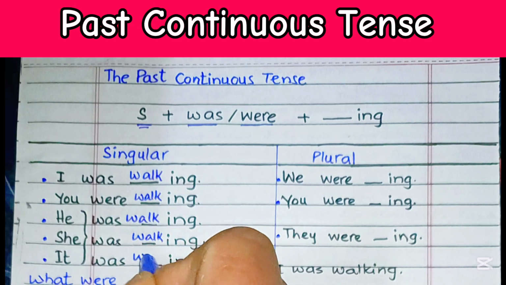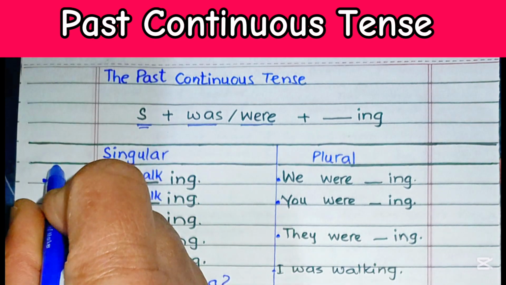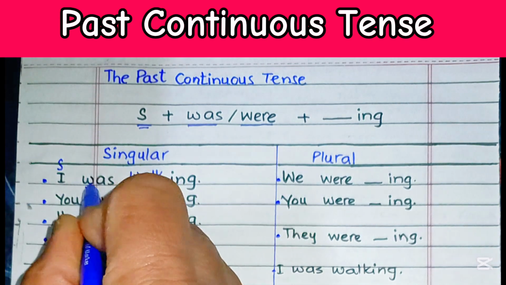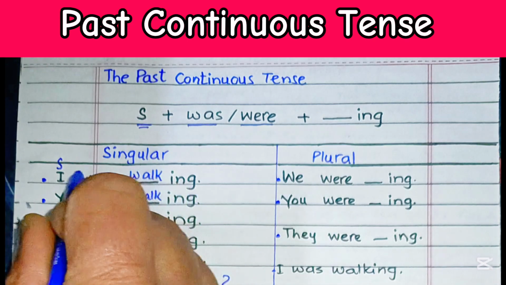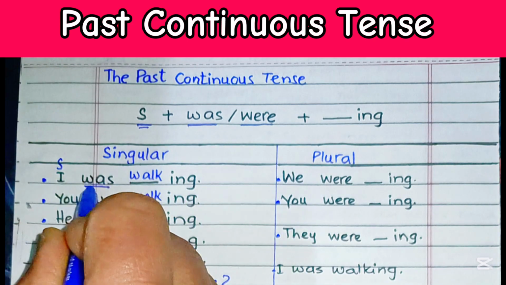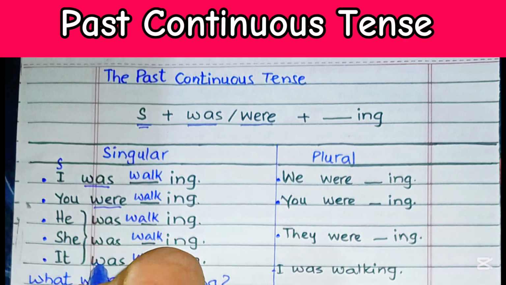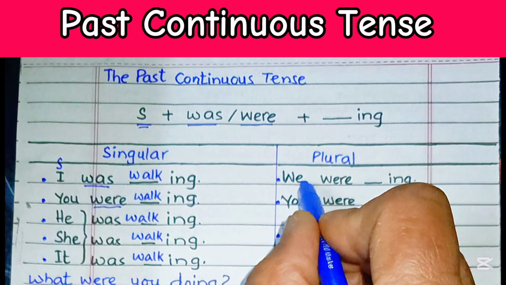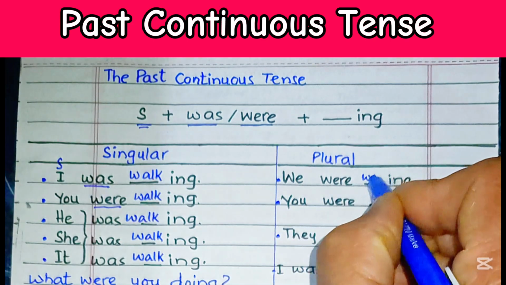it was walking. So in all these examples, first of all, there is a subject, then the past form of the be verb, that is was or were, that matches the subject. I was, you were, he was, she was, it was. Then comes the main verb with an ing ending. Same goes for the plural forms. We were walking.